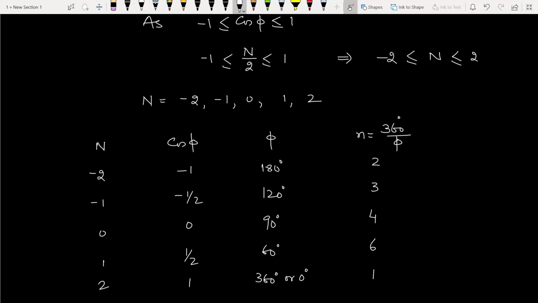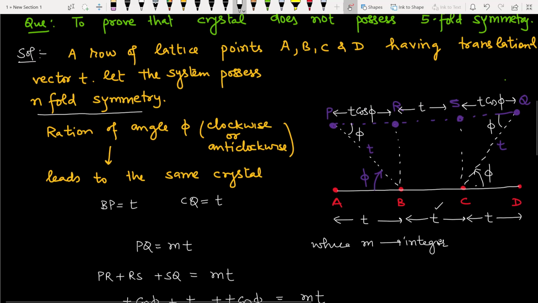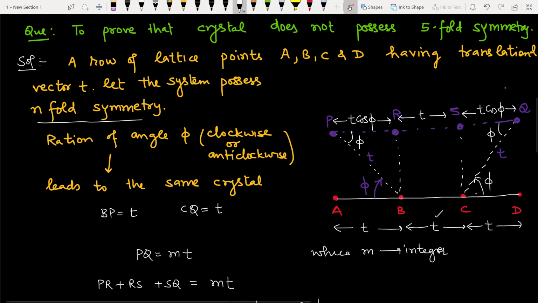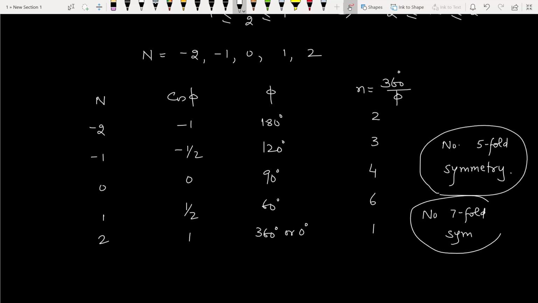So these are the possible symmetries. There is no 5-fold symmetry. This is a very important article. Many times it comes in exams that crystals never possess 5-fold symmetry or even 7-fold symmetry. So these symmetries are not present in a crystal.